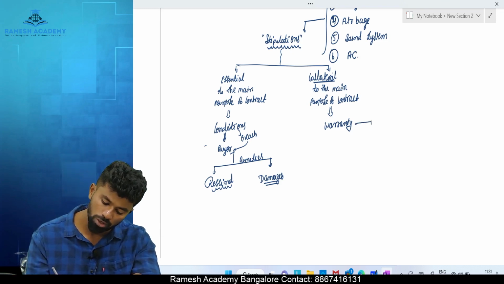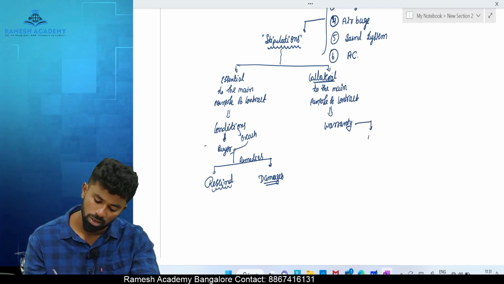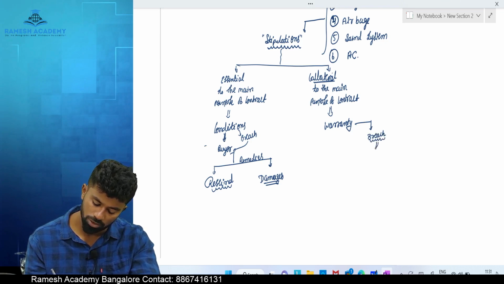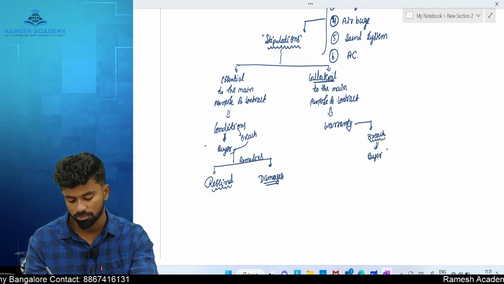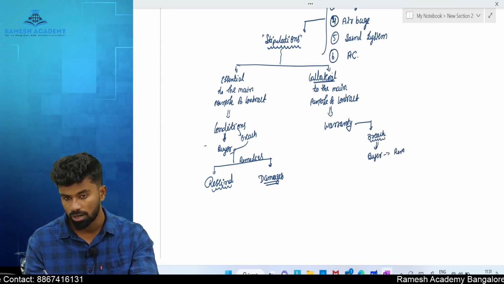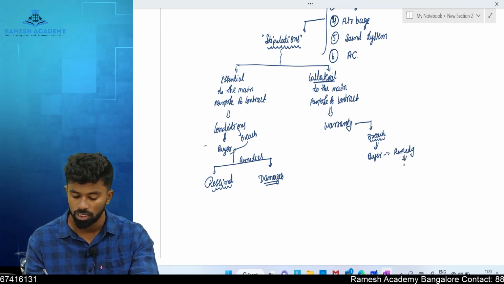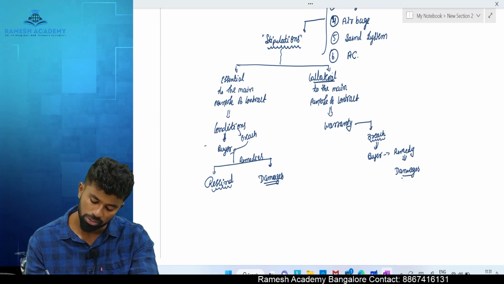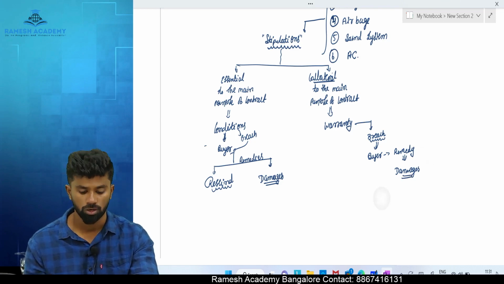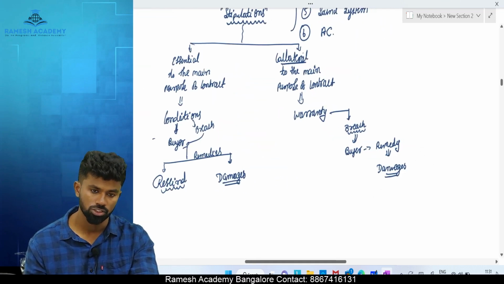But because warranties are not so important, a breach of warranty gives the buyer how many remedies? The buyer has a remedy only to what? Claim the damages. Only to claim what? Damages, the compensation. Okay, this is what is called conditions and warranties.